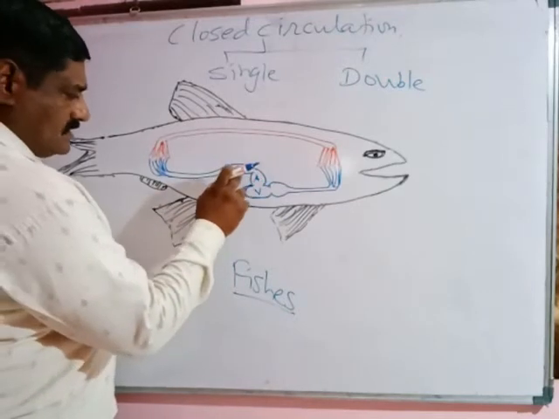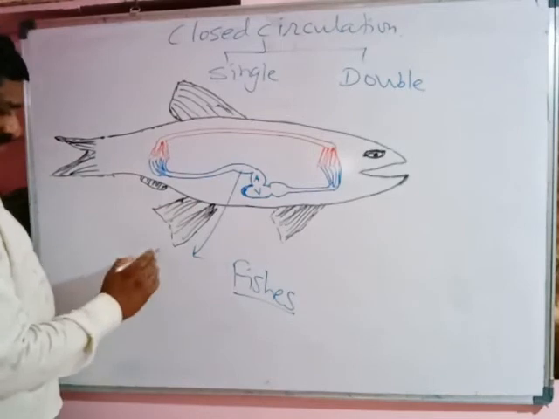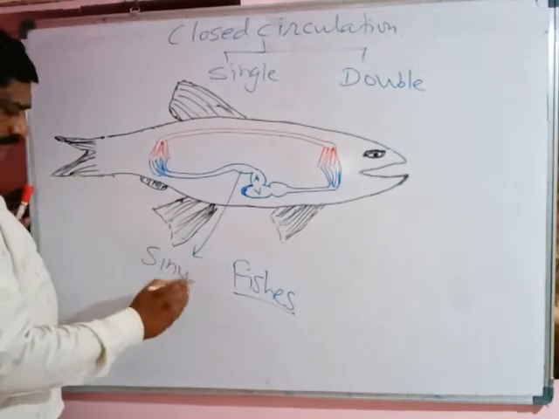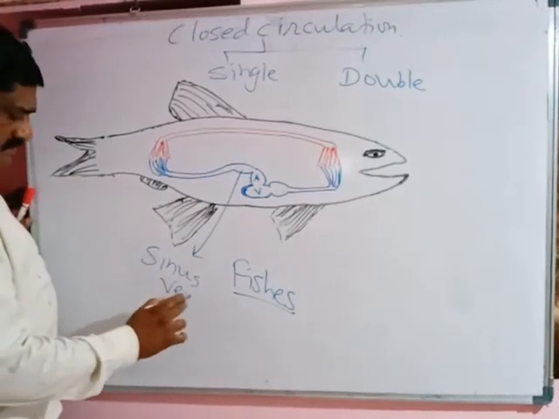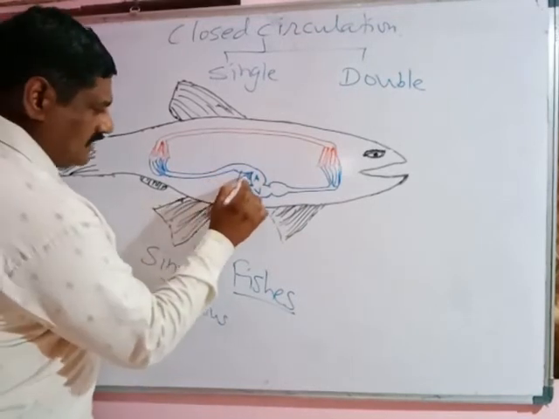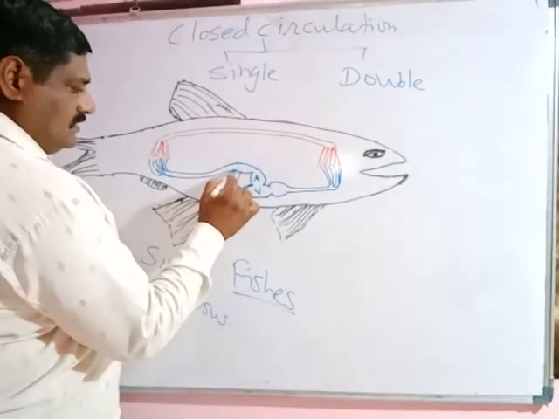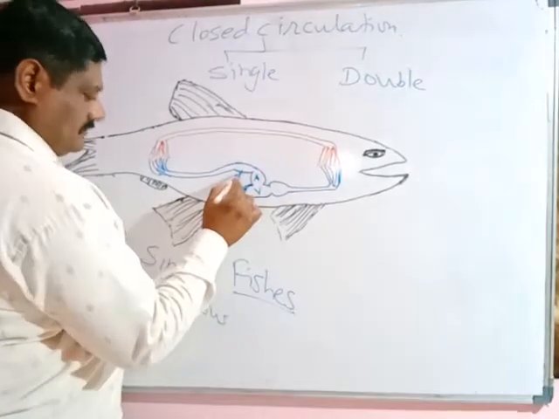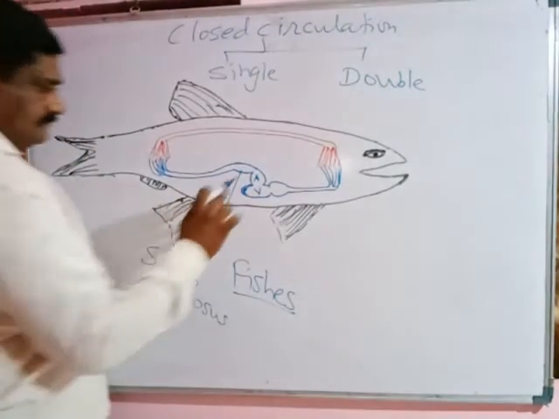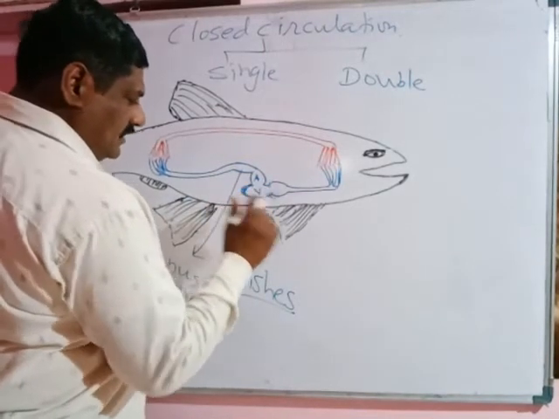The auricle is associated with an additional chamber, the sinus venosus. This is an accessory chamber, not an actual chamber of the heart. The sinus venosus opens into the atrium.